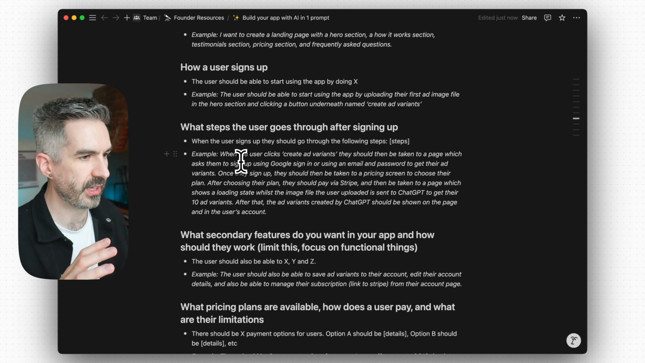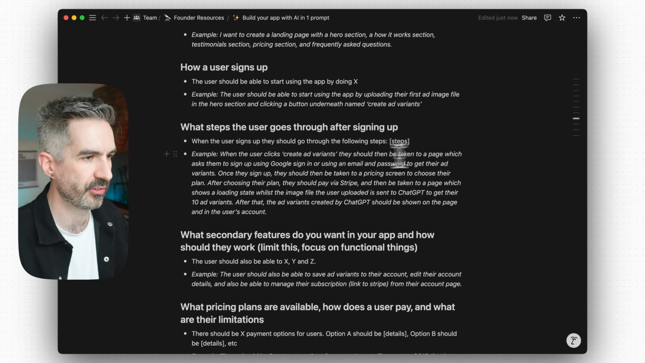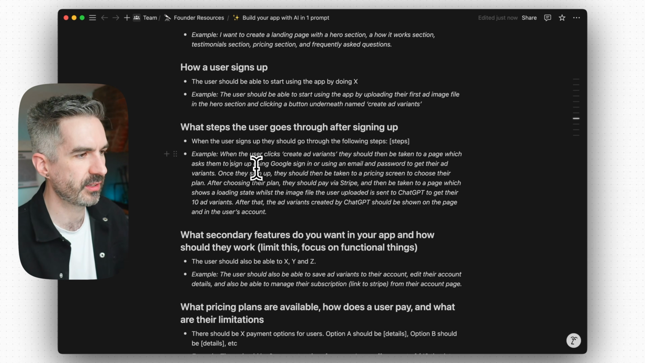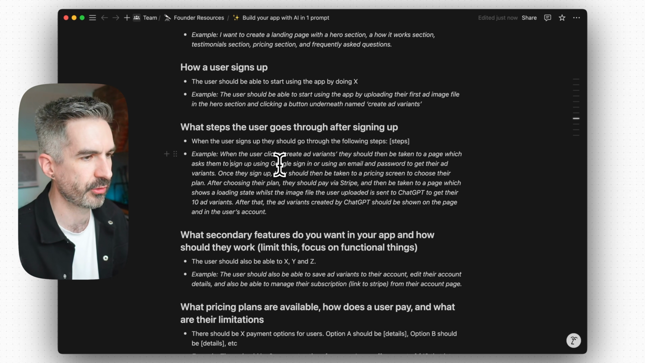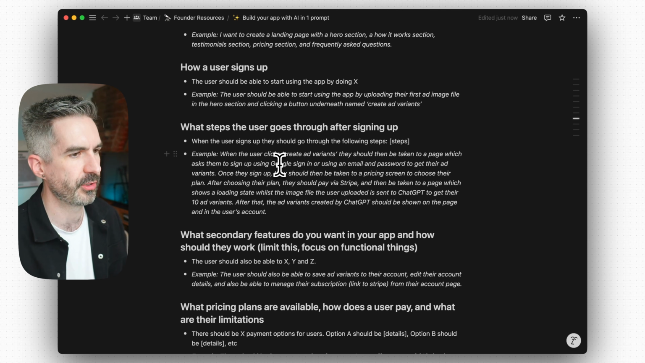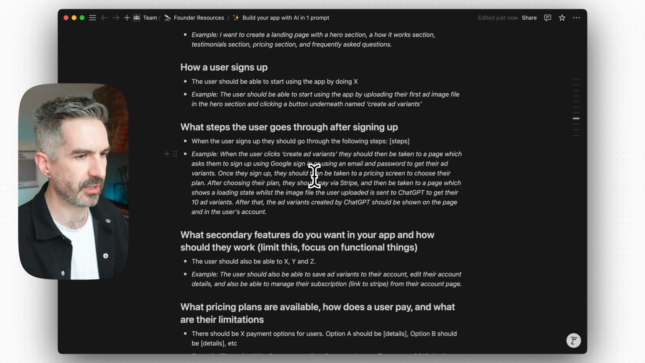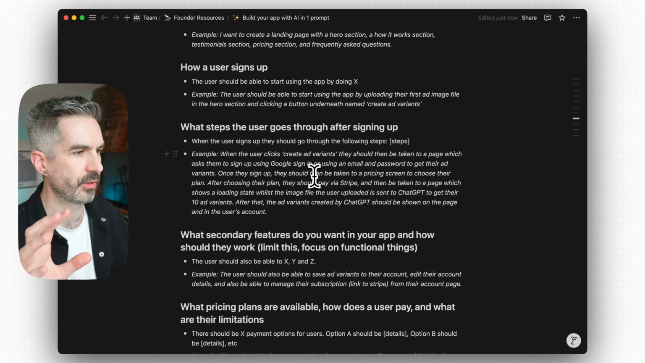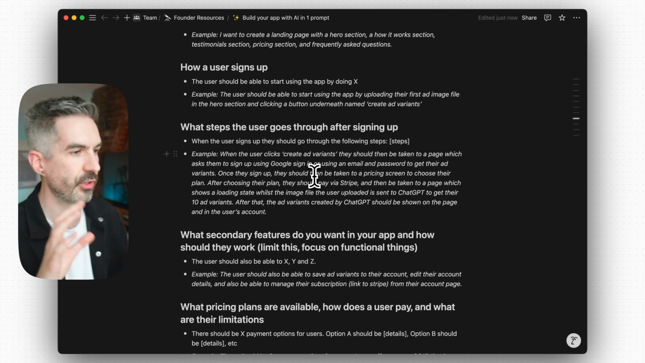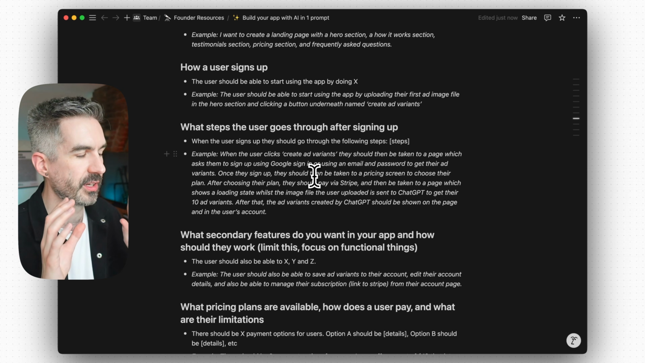So the example says when the user clicks create ad variants, they should then be taken to a page which asks them to sign up using Google or using an email and password. So that's another tip here as well, is to be clear about what technology you want to use, if you want to use any technology in this. I want to use Google sign in for this, so I'm going to say that here.